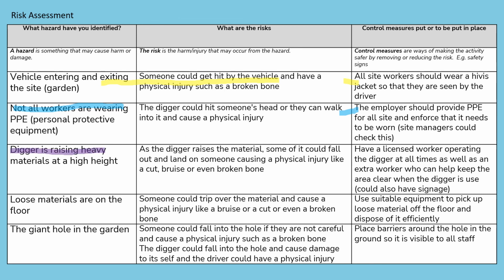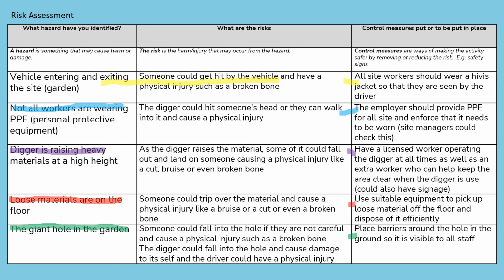For digger is raising heavy materials, I've put have a licensed worker operating the digger at all times, as well as an extra worker who can help keep the area clear when the digger is in use. You could also have signage put up. For loose materials on the floor, I've put use suitable equipment to pick up loose material off the floor and dispose of it efficiently, maybe such as a wheelbarrow. And then finally, for the giant hole in the garden, I've put place barriers around the hole in the ground so it is visible to all staff.